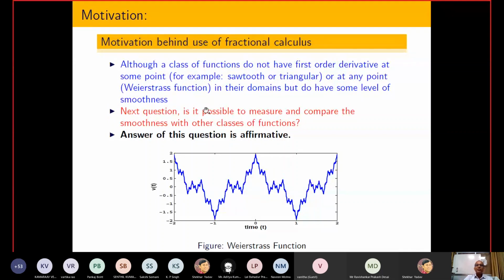So the next question is, is it possible to measure and compare the smoothness with other classes of functions? Suppose I give you one situation: you have one autonomous robot, and I tell the robot to move from point A to B, and suppose from A to B there exist n number of paths.